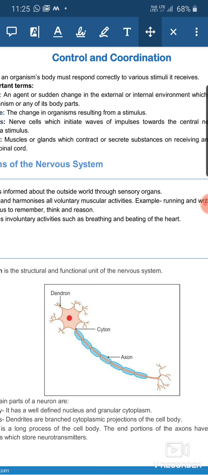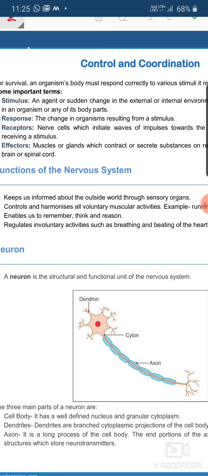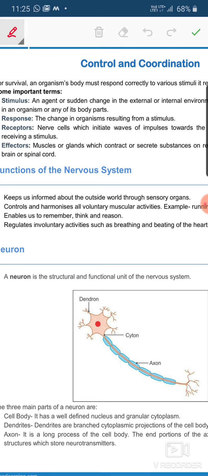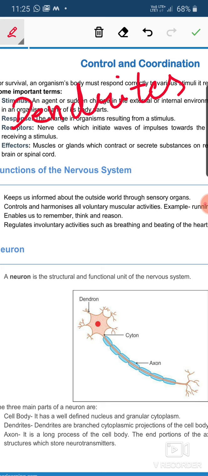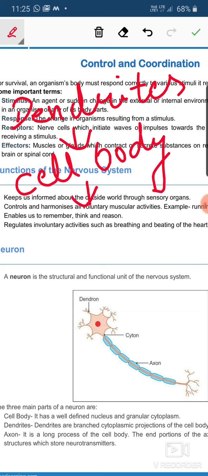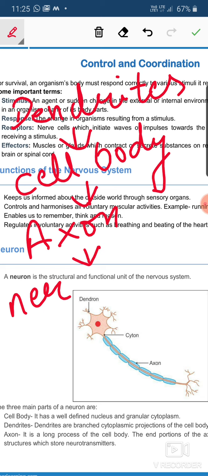So what will be the pathway of the transmission of the nerve impulse? The nerve impulse will enter through the dendrites. From the dendrites, it will go to the cell body. From the cell body, it will go to the axon. From the axon, it will go to the nerve ending.